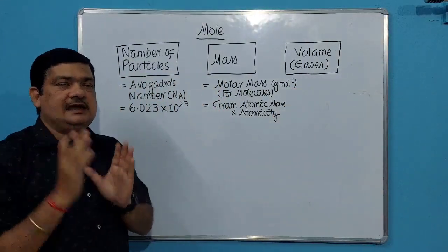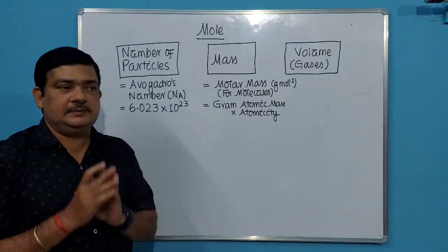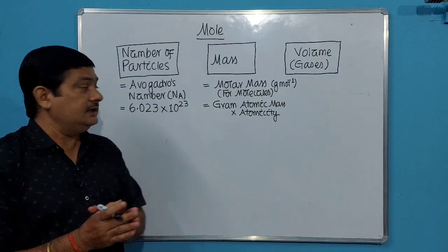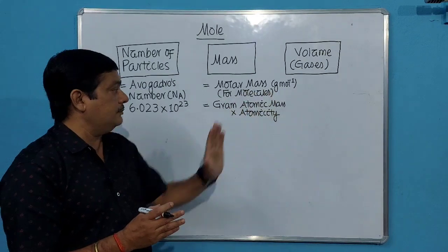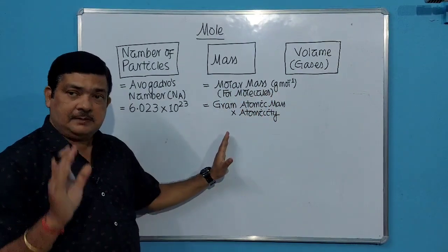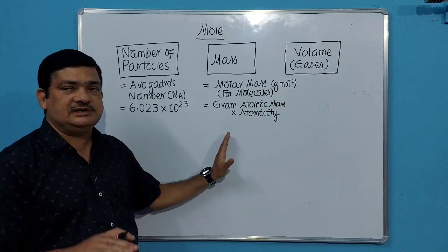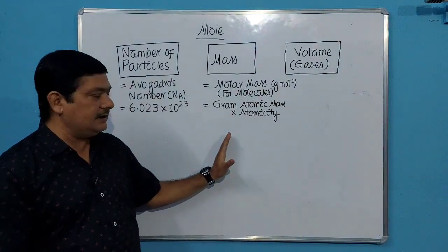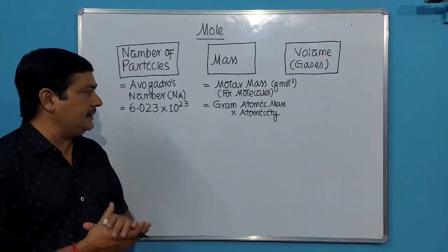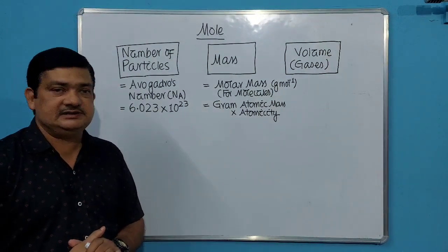What is molar mass? It is gram molecular mass, that means the mass of 1 mole of molecules. The unit will be gram per mole. So for molecules it will be molar mass. For atoms it will be gram atomic mass into atomicity. If the atomicity is 1, then it will be gram atomic mass. If the atomicity is 2, then 2 into gram atomic mass. Gram atomic mass means atomic mass expressed in grams.